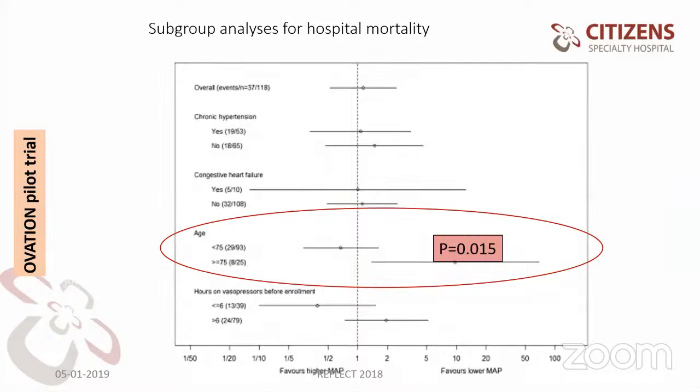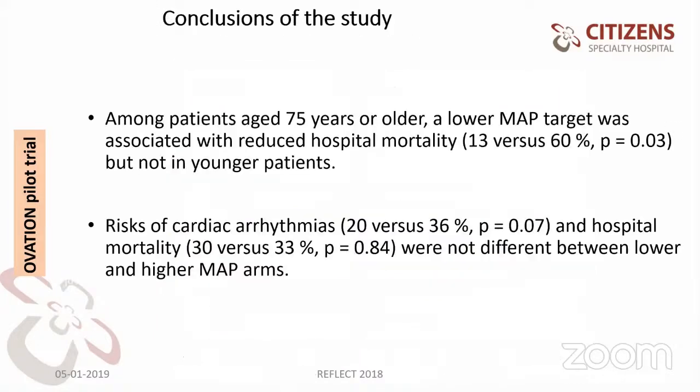Here they found that in the subgroup analysis for hospital mortality, the only difference is the patient's age, which favors low mean arterial pressure in patients who are more than 75 years of age. Next slide, please. Among patients aged 75 years or older, a low mean arterial pressure target was associated with reduced hospital mortality, but not in young patients.